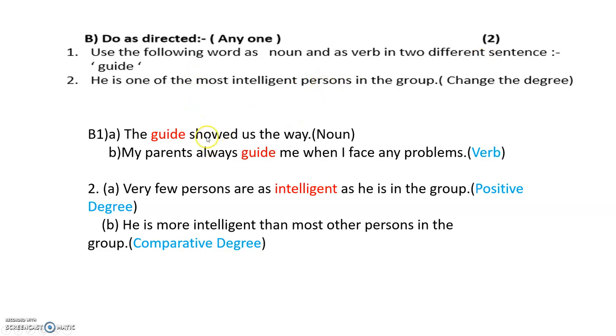But you're writing 2 answers, therefore you're getting 2 marks here. Remember children, here you're writing noun and verb, no? So you're writing 2 sentences there, that's why 2 marks. You're also here, change the degree, you're changing it into 2 different degrees, no? Here it is there in the superlative, but now you're making it into positive degree also and comparative. So you're getting your marks here, 2 marks for that.